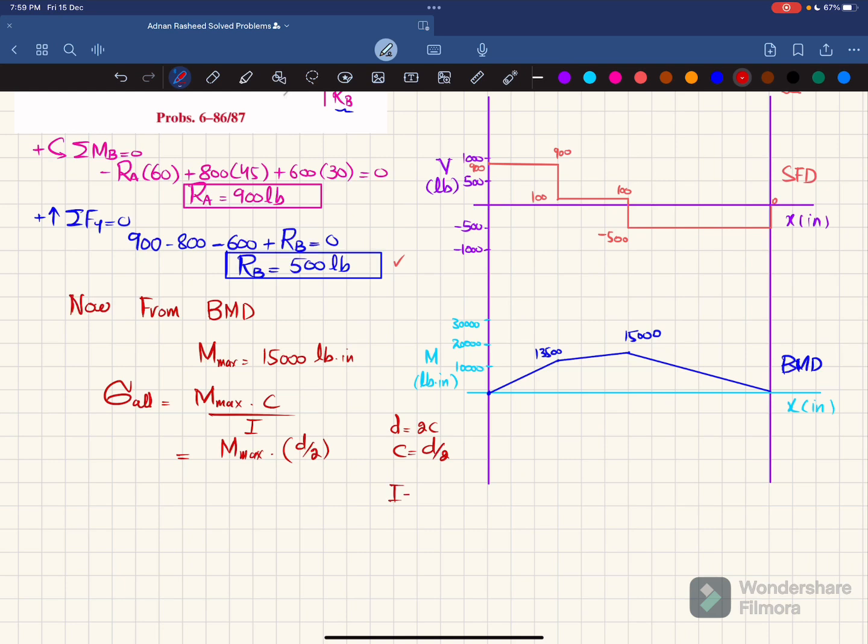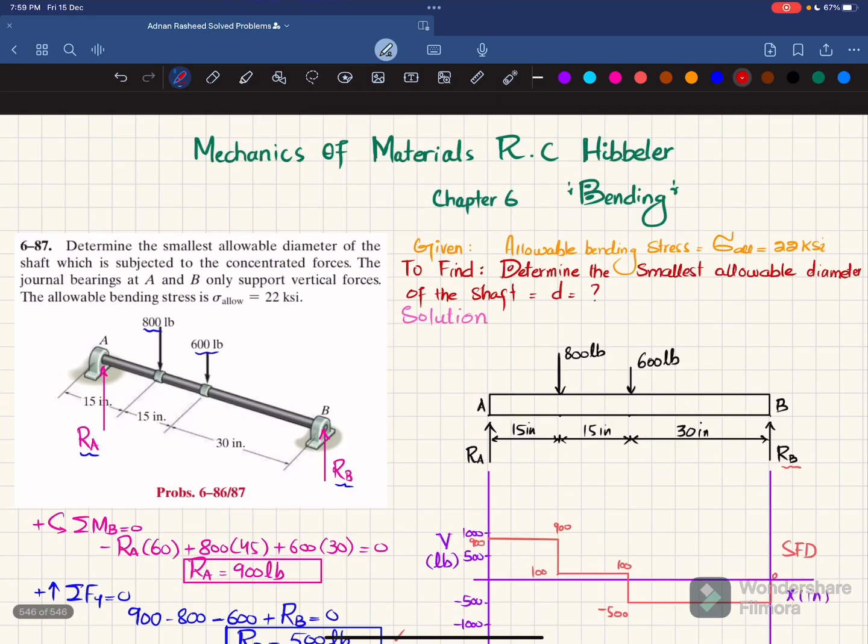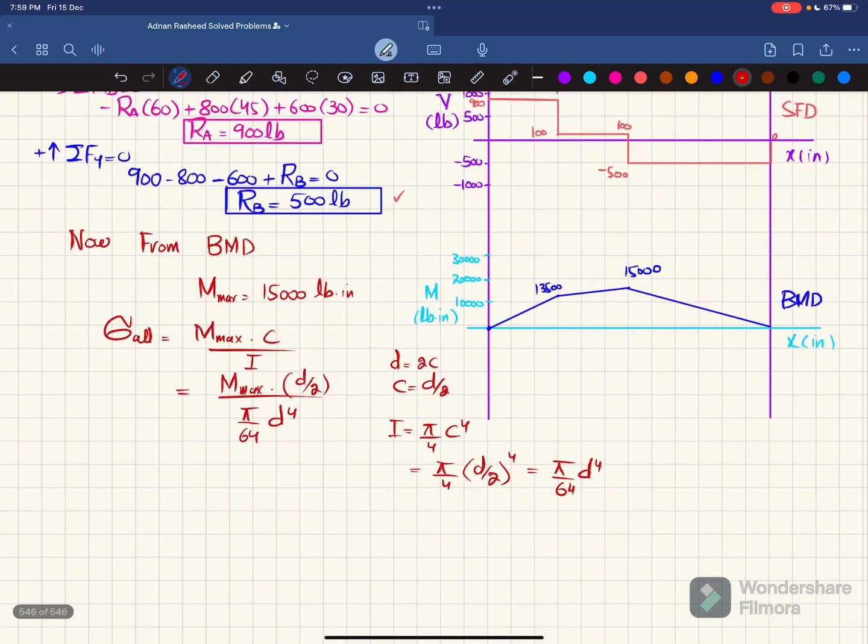And the second moment of inertia of our circular rod having radius C is pi by 4, C power 4. So if we replace C with D by 2, so D by 2 whole power 4, and that will be equal to pi by 64, D power 4. So I will write I is pi by 64, D power 4. Okay. Now, we have the allowable bending stress that is 22 ksi, so I will write allowable bending stress is 22 into 10 to the power 3 pound per square inch.